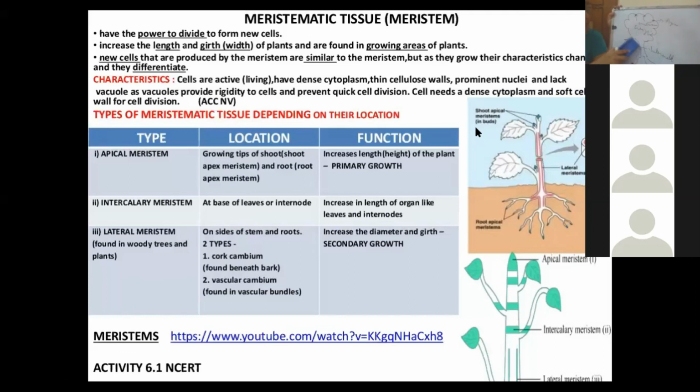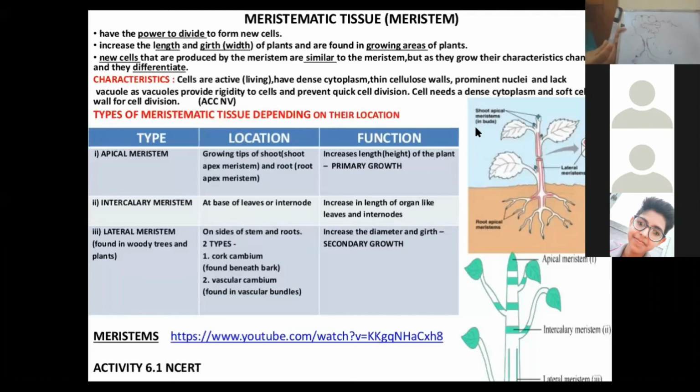For example, if this is the tree and this is the stem of the tree, lateral meristem will be present here in the stem, on the sides of the stem and even on the sides of roots. Why is it there? It increases the diameter of the stem. It increases the girth of the stem.